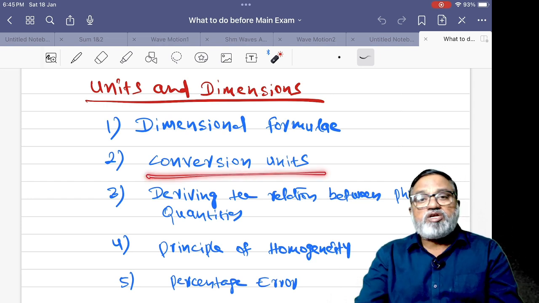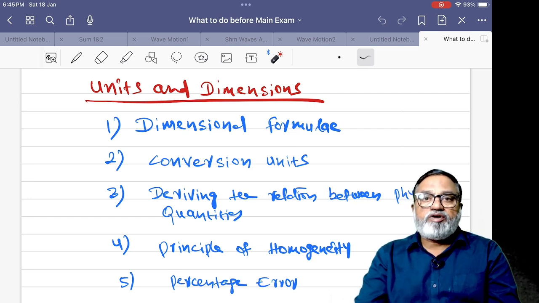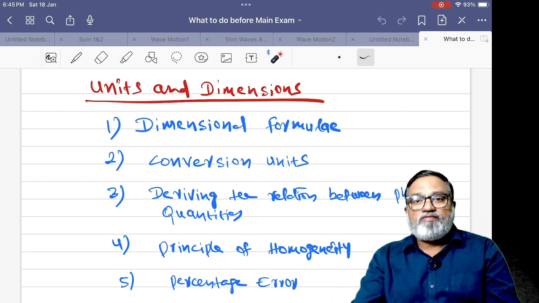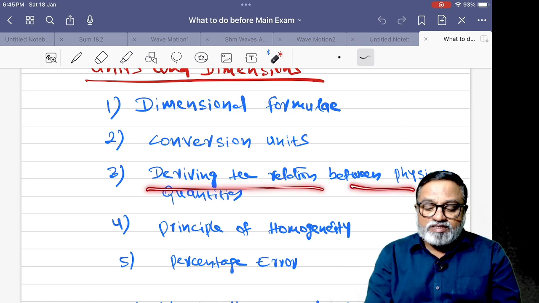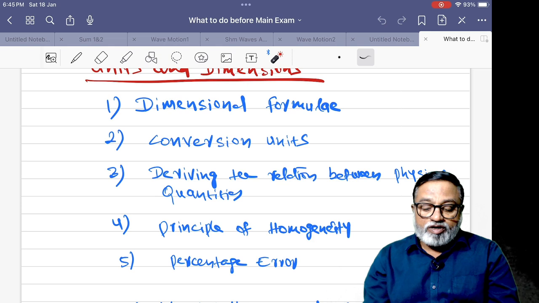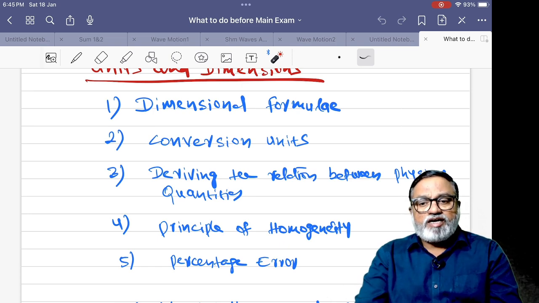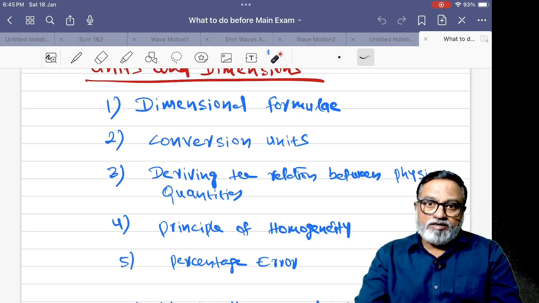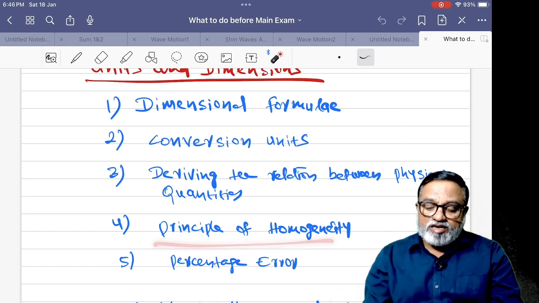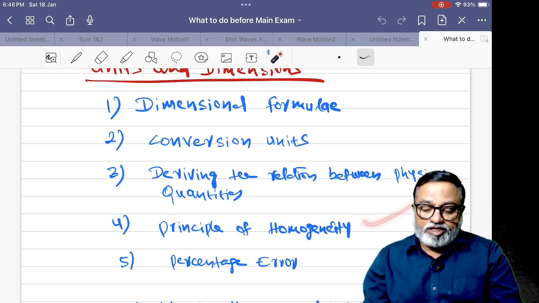Next one, conversion of units. Conversion of units means converting one system of units into a new system of units. That is n1 u1 is equal to n2 u2. Next, the third one, deriving the relation between physical quantities. This is also very important. Principle of homogeneity, so very important. Principle of homogeneity means only the same physical quantity can be added or subtracted. So here, we have to add or subtract a physical quantity only with the same physical quantity. This is the principle of homogeneity.